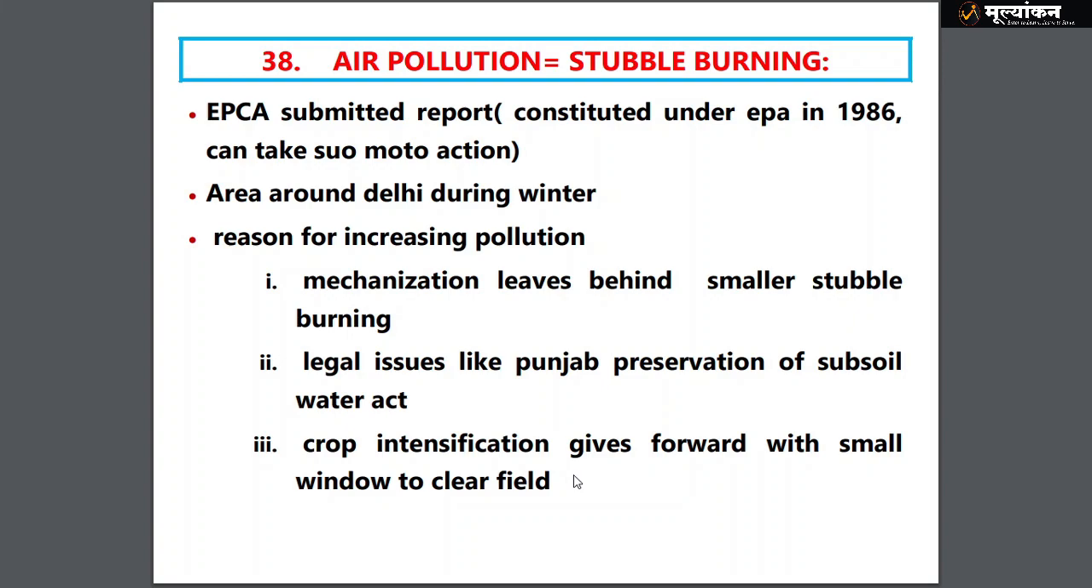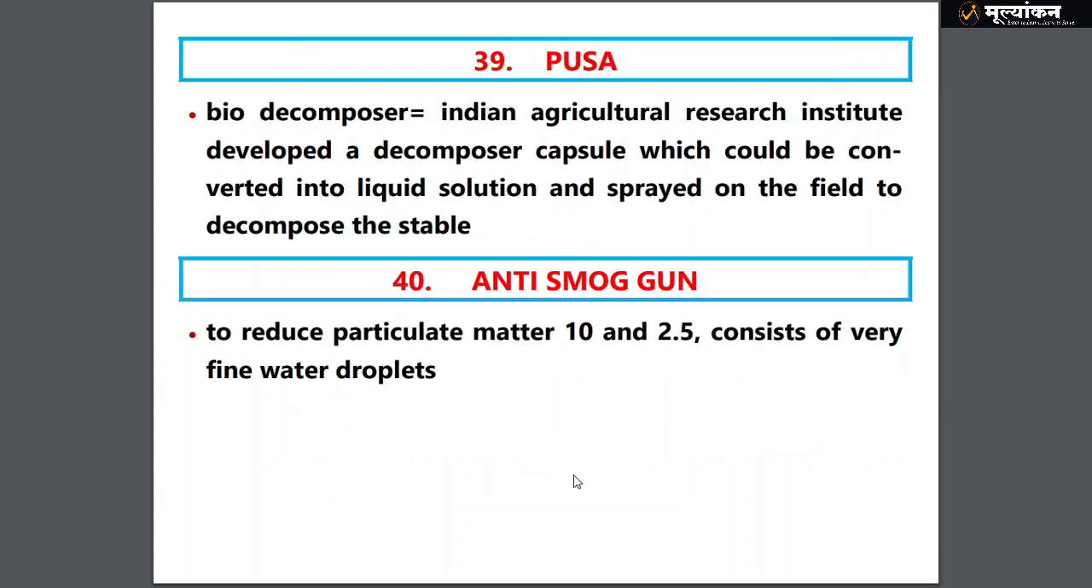Then crop intensification also gives rise to increasing use of nitrogen, and it gives rise to cultivating more crops. So more stubble is generated and more pollution occurs, because after one crop another crop needs to be planted, and for planting another crop the first crop needs to be cleared very fast, and for this stubble burning occurs.